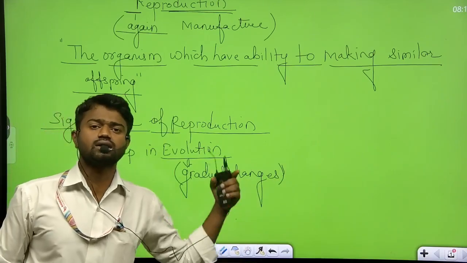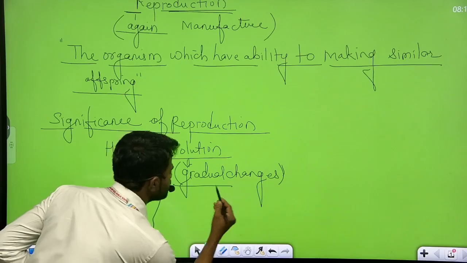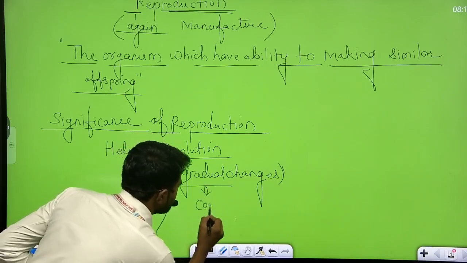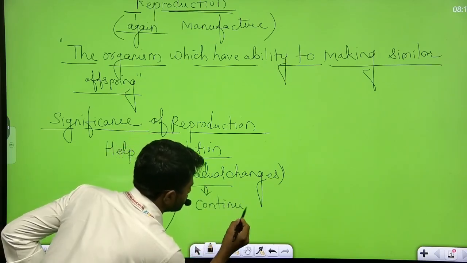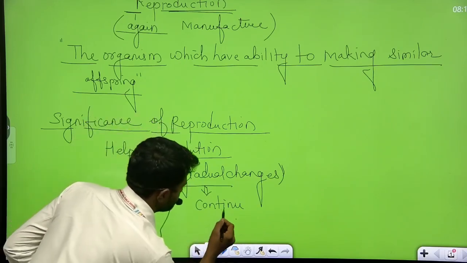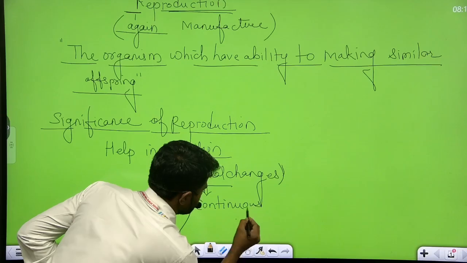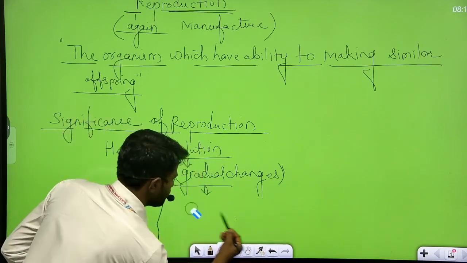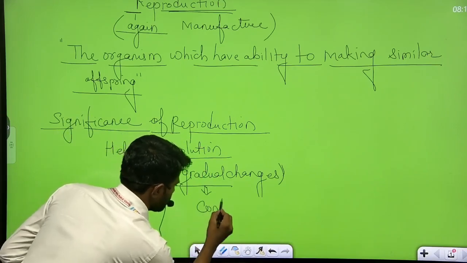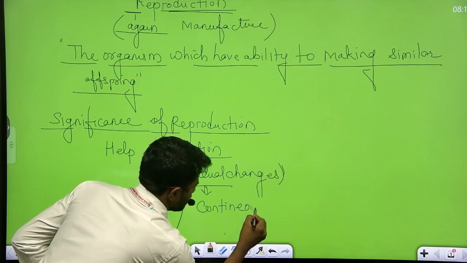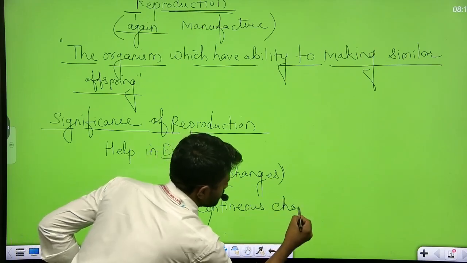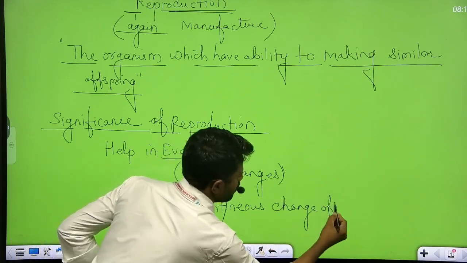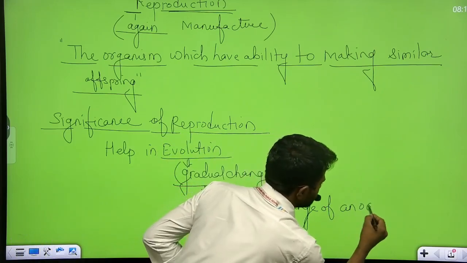Gradual meaning is continuous changes of an organism.